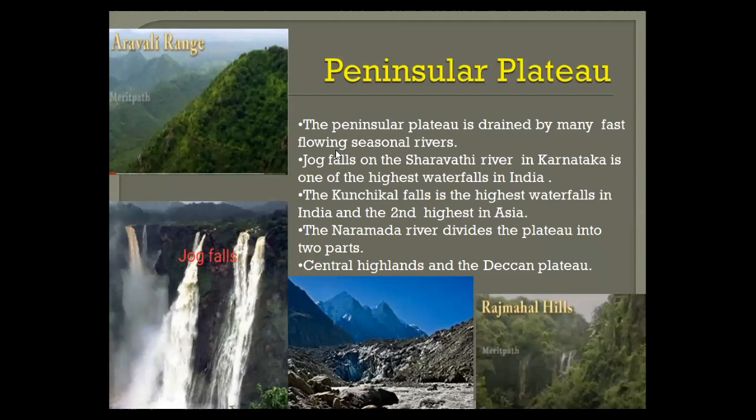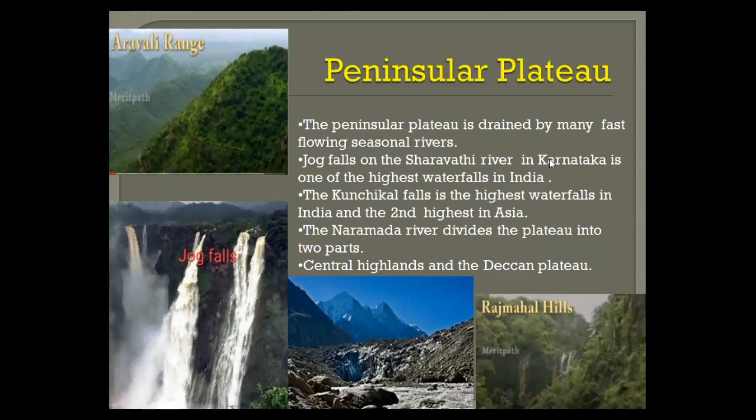Now, the Peninsular Plateau is drained by many fast-flowing seasonal rivers. Seasonal rivers means these rivers depend on rainwater. Rivers that depend on the rain are called seasonal rivers.